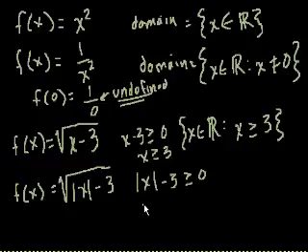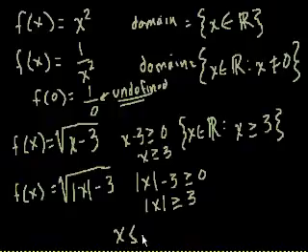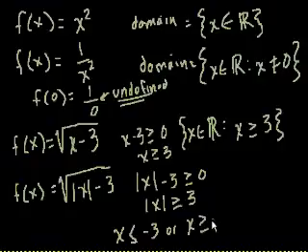So we have the absolute value of x has to be greater than or equal to 3. And in order for the absolute value of something to be greater than or equal to something, that means that x has to be less than or equal to negative 3, or x has to be greater than or equal to 3.